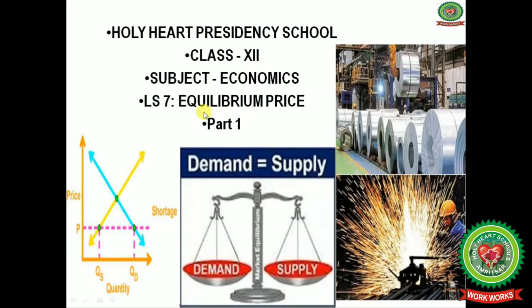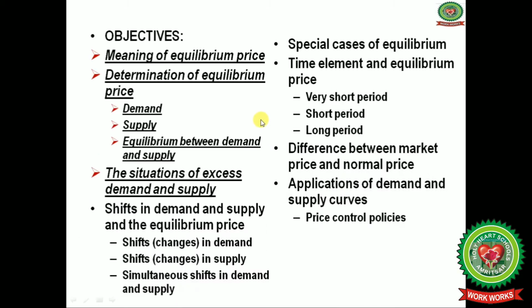Students, today we will start with lesson number 7, equilibrium price. In this chapter you will learn about the meaning of equilibrium price and determination of equilibrium price. Under this you will learn about demand, supply, equilibrium between demand and supply, and the situations of excess demand and excess supply. After this, you will learn about shifts in demand and supply and the equilibrium price.